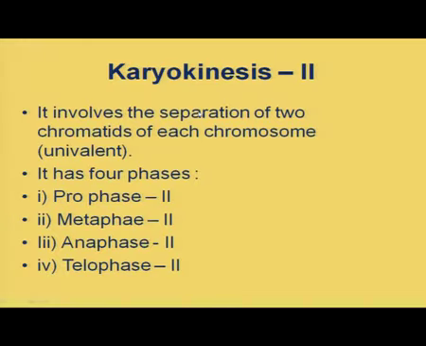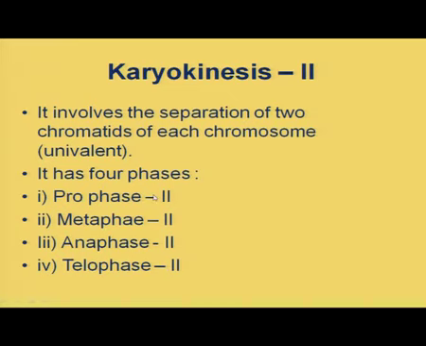Karyokinesis II involves the separation of the two chromatids of each of the univalent chromosomes. Now, it has 4 different phases. You know what the different phases are? Prophase II, metaphase II, anaphase II and telophase II.